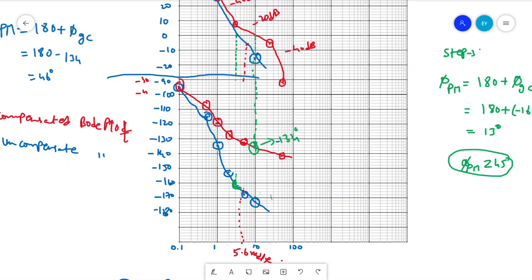That's it for today's class, and we'll see how to design a lag compensator and a lag-lead compensator. A lag compensator is the same as this, but in a lag compensator the location of the pole will be nearer to the origin than the zero. We'll see how the lag compensator and lag-lead compensator work in the next class.